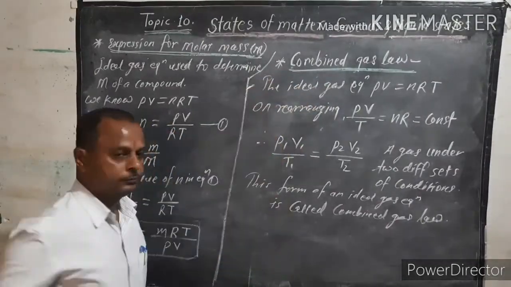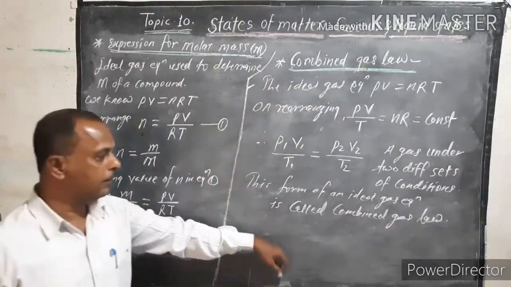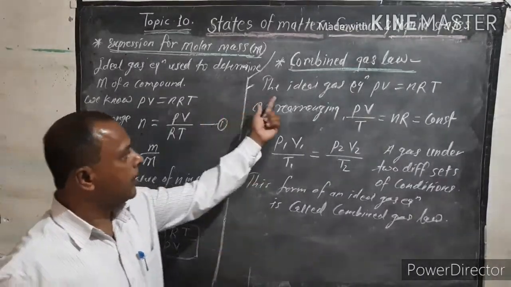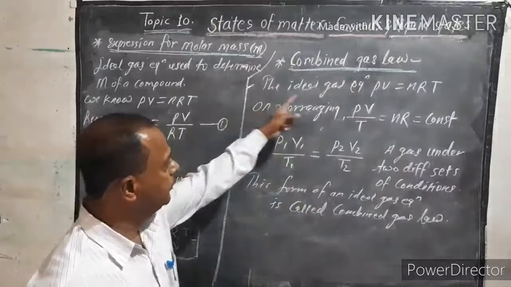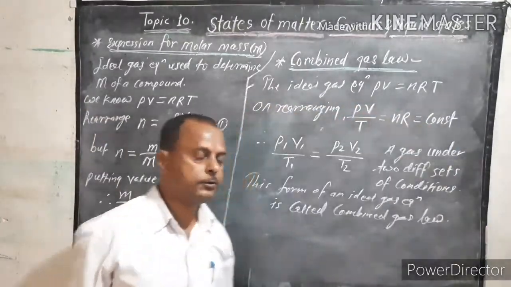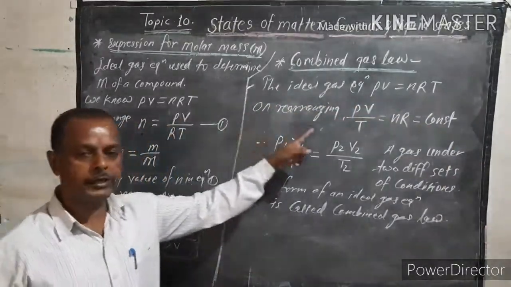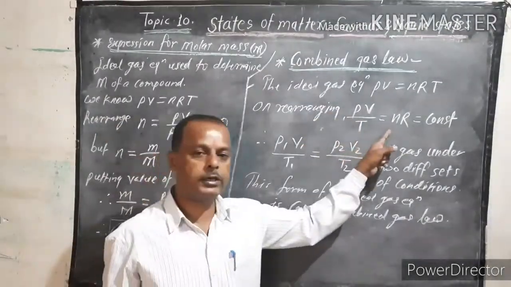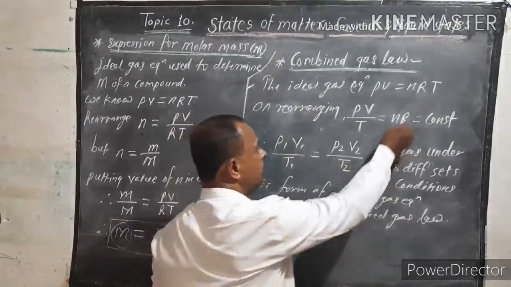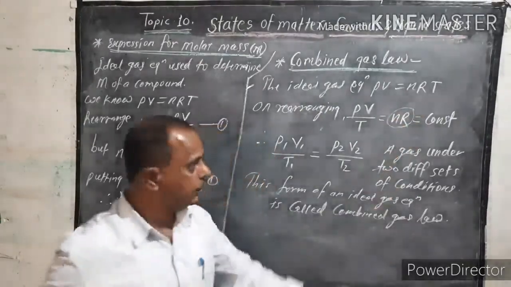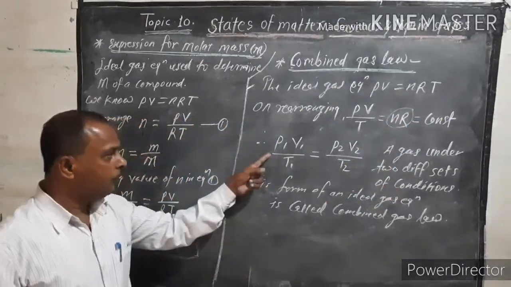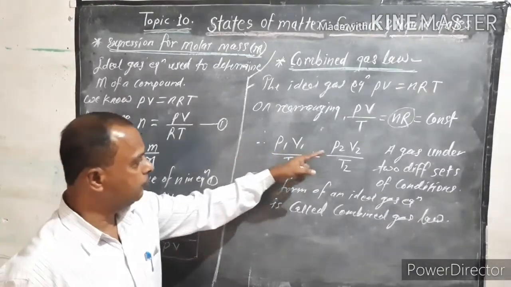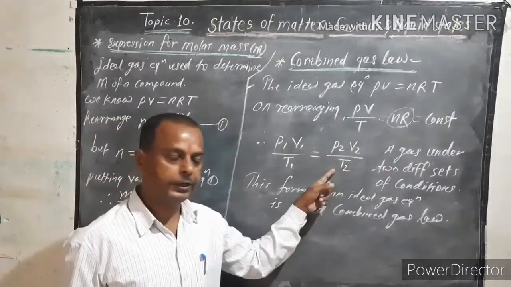Now we will see the combined gas law. Again using the ideal gas equation PV is equal to nRT, on rearranging, P into V upon T is equal to n into R. But n into R is a constant, and therefore P1 V1 upon T1 is equal to P2 V2 upon T2.